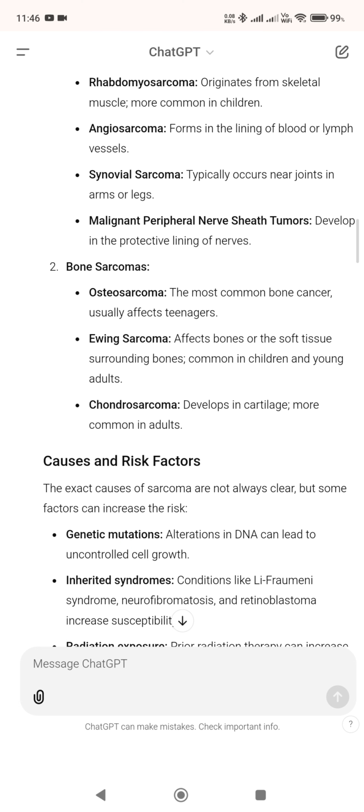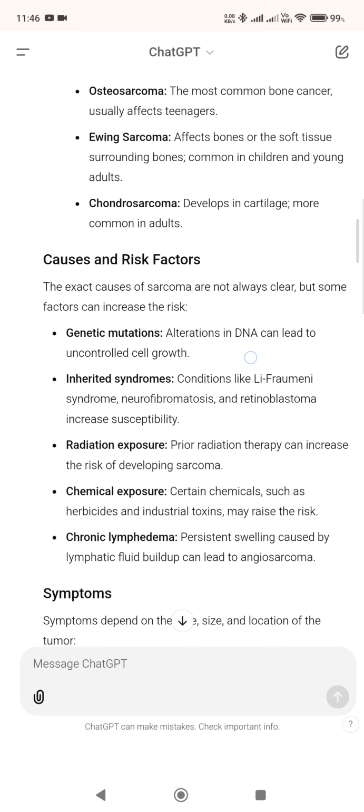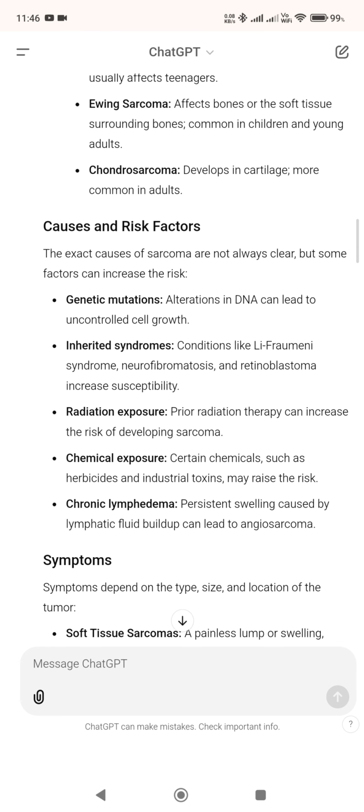2. Bone sarcomas. Osteosarcoma, the most common bone cancer, usually affects teenagers. Ewing sarcoma affects bones or the soft tissue surrounding bones, common in children and young adults. Chondrosarcoma develops in cartilage, more common in adults.